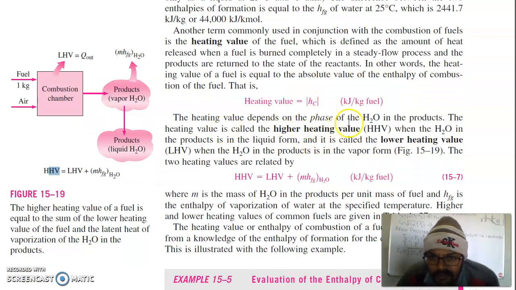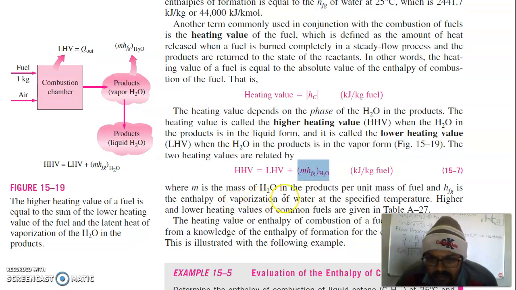The heating value depends on the phase of H2O in the products. The heating value is called the higher heating value when the H2O in the products is in the form of liquid, and it is called the lower heating value when the H2O in the products is in the form of vapor. The two heating values are related by: higher heating value is equal to lower heating value plus m·hfg, where m is the mass of H2O in the products per unit mass of the fuel, and hfg is the enthalpy of evaporation of water at the specified temperature. Higher and lower heating values of common fuels are given in the table.